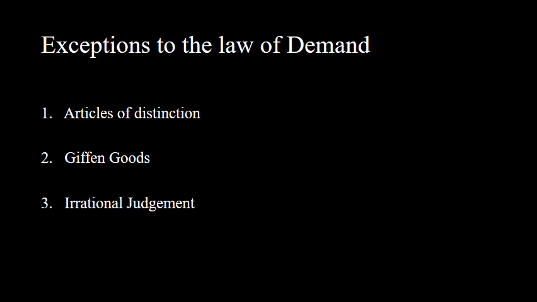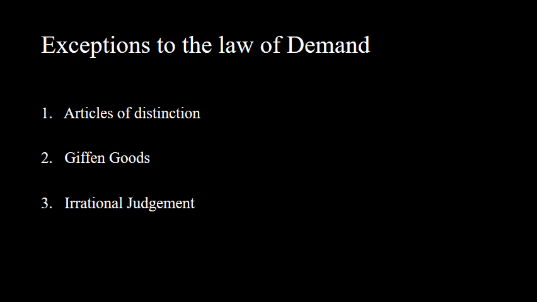Let us take an example of gold jewelry, diamond jewelry. Despite the high price, people are purchasing. Let us take an example of luxury cars. Despite the high price, people are still purchasing these goods.